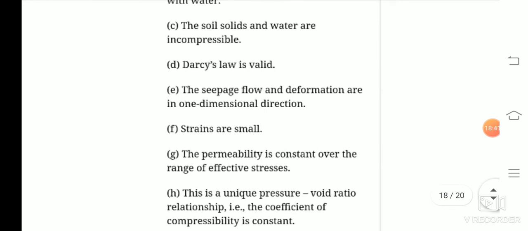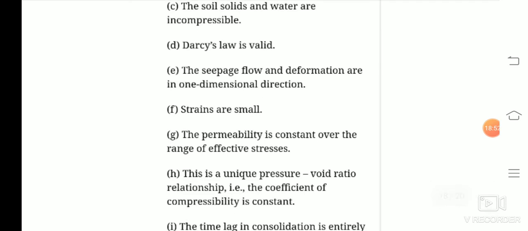Here Darcy's law is valid. So again, what is Darcy's law? We have already studied in the chapter called permeability of soil in the previous Soil Mechanics 1 unit that the velocity or the speed at which a fluid or any liquid passes through any soil sample is known as its permeability. And we have the relationship, discharge equals K into I into A, where K is the coefficient of permeability, I is the hydraulic gradient, and A is the area of cross section. So for Terzaghi's theory, we have to consider that Darcy's law is valid.